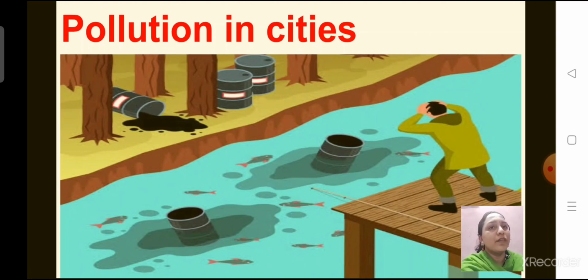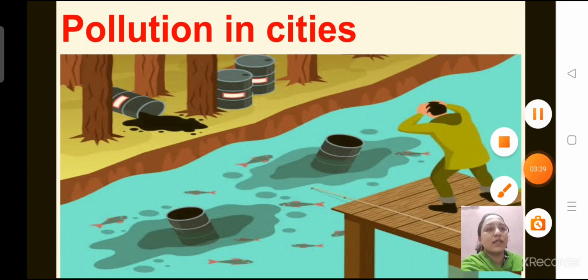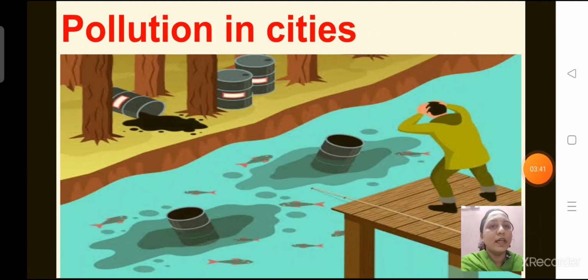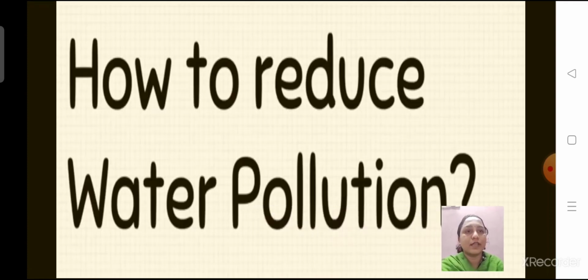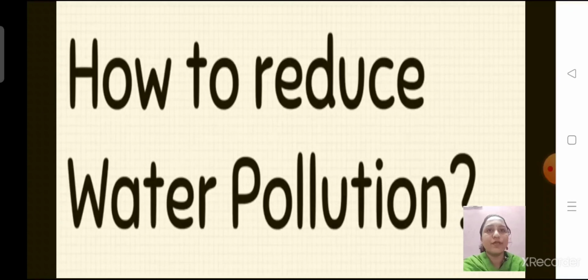Okay, and if the water is not cleaned properly before drinking, it can cause diseases. Yes, here in this picture you can see how the waste is thrown in water bodies, right? Yes. So let's understand how to reduce water pollution.